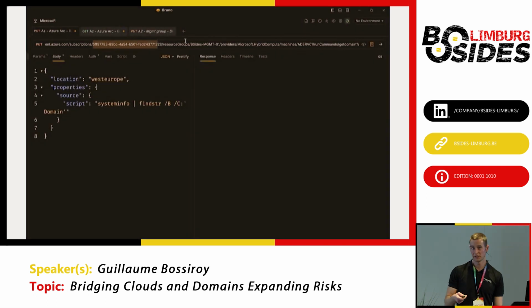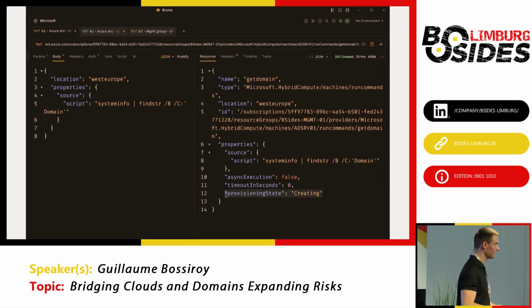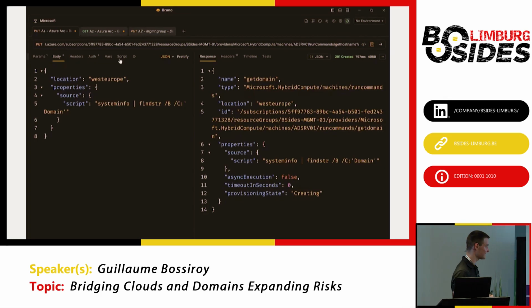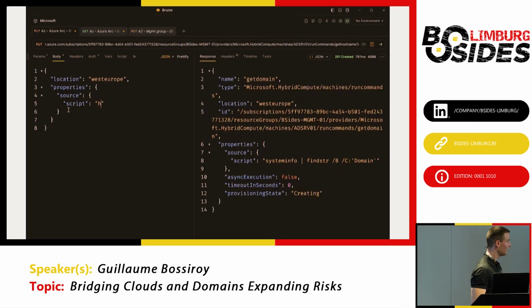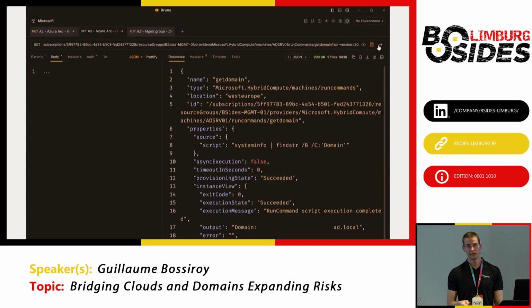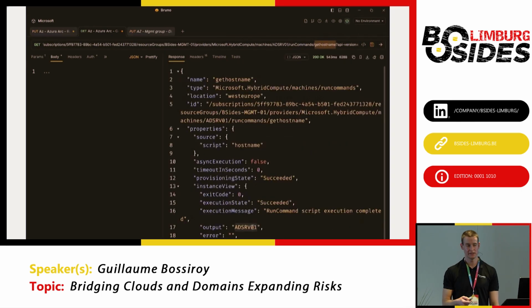And then you also see that we have a server. It's maybe going a bit fast, but there is an on-prem server that is Arc-enabled. And because I have contributor access to that subscription, I can also execute commands on that server. I will run two commands. First, to get the domain of that machine, just to prove that I have access, and then the hostname command, also for demo purposes, to show that we have access to that server. All right, after some time, we'll see that the domain is indeed ad.local, so the AD environment of our customer, and then we see that the hostname is AD-SRV1.